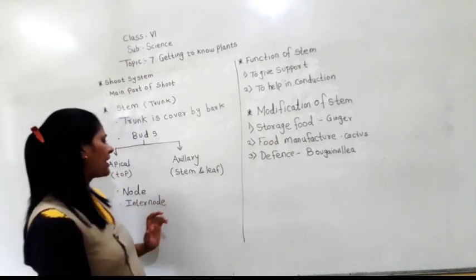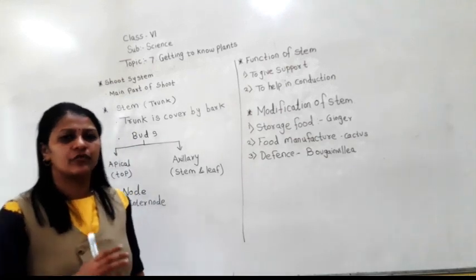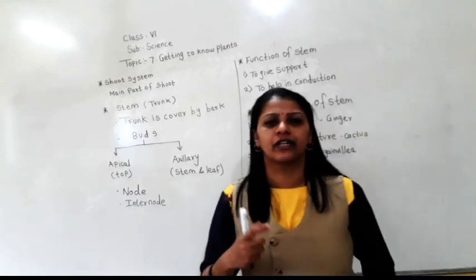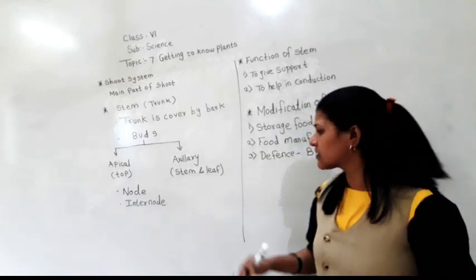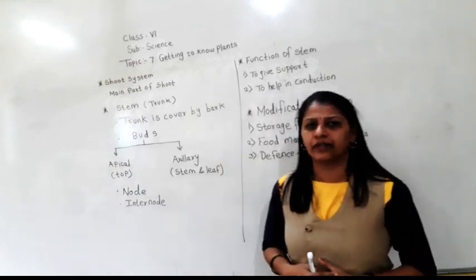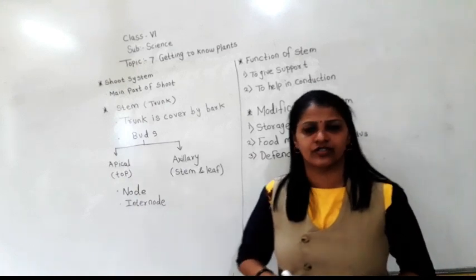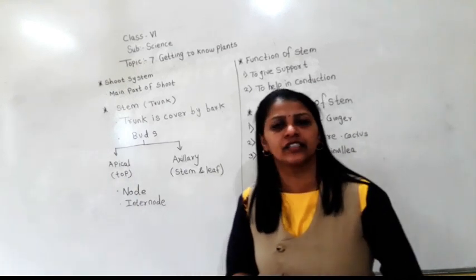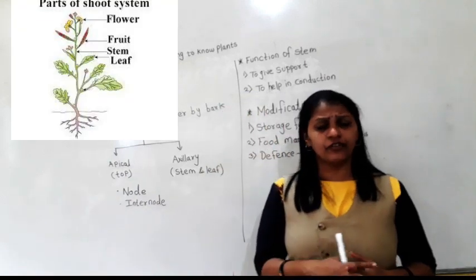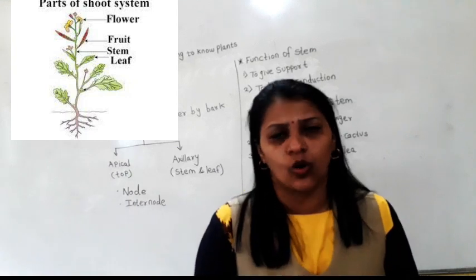The other kind of bud is the axillary bud, which arises between the stem and the leaf. In the axillary bud, new branches can grow. Are you getting this?